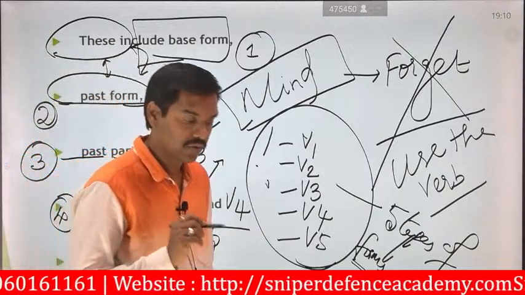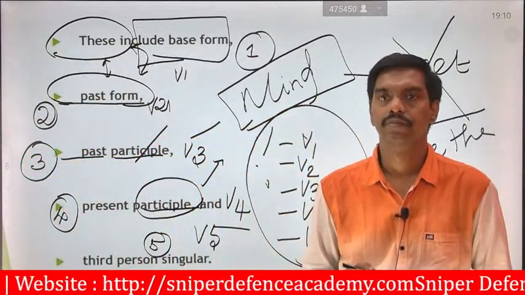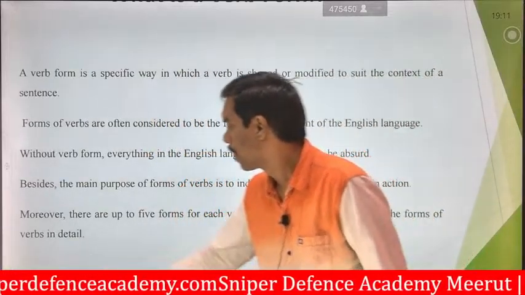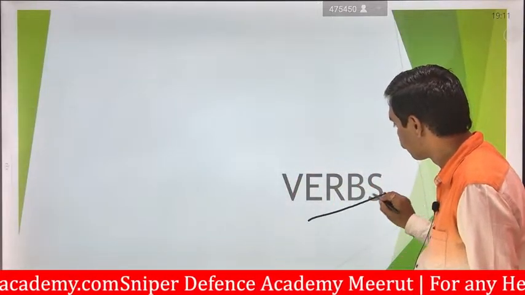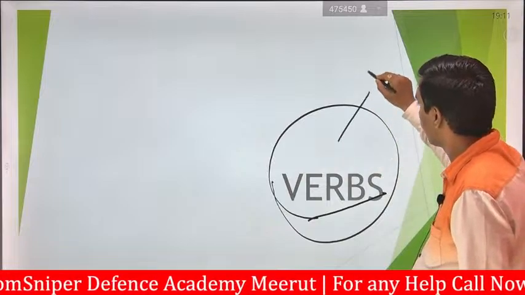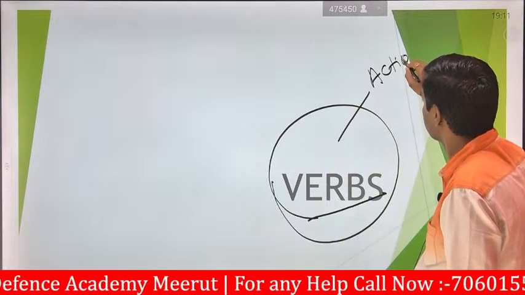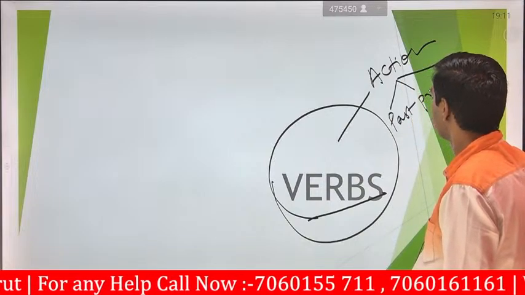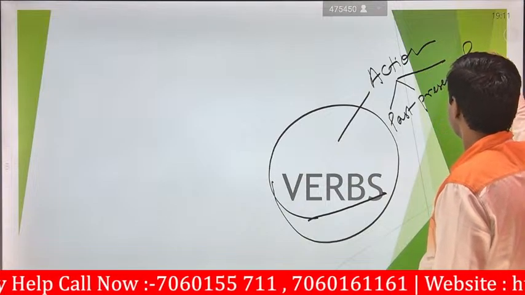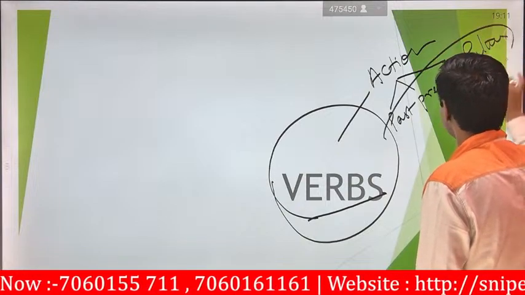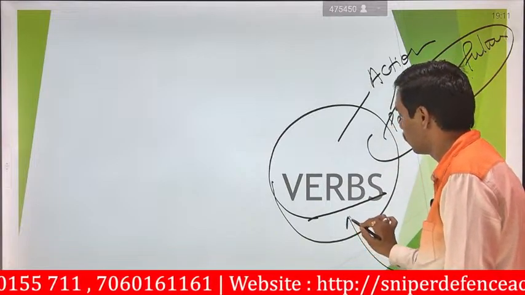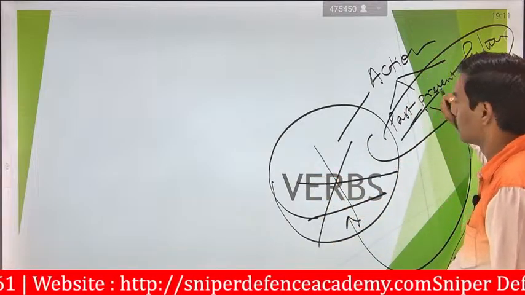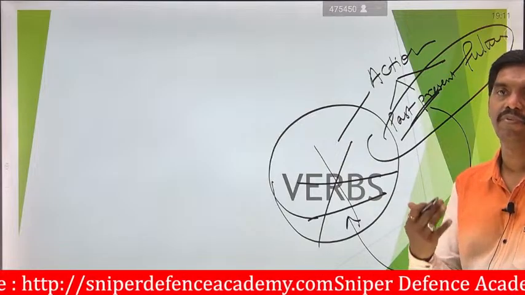Once again we will recollect it. What is a verb? A verb will always say some action. The action will be represented in terms of past, present, future. These three kinds of action will be indicated only by the verbs. If there are no verbs, no action will be expressed, and the sentence will be meaningless.